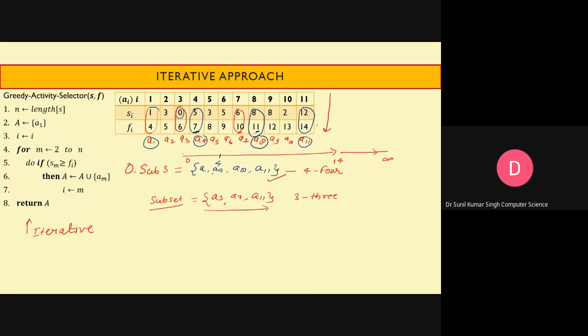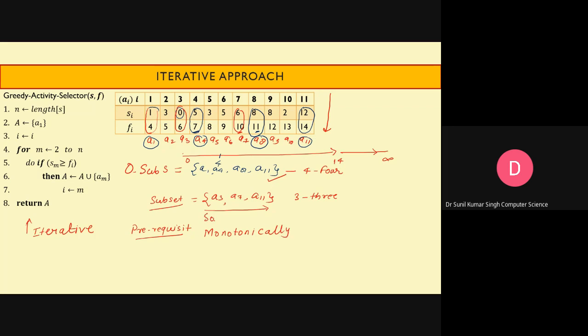The prerequisite is, whatever set of activities we are having along with their starting time and finishing time, activities must be sorted in monotonically increasing order.